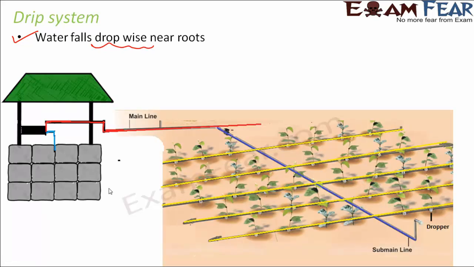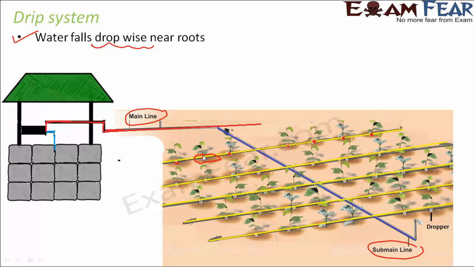So here, if this is the well, from the well again water will come to the main line. This is the main line. From this main line there is another sub main line. So this was the main line, this is the sub main line, and from this sub main line you have the perpendicular pipelines. These are the perpendicular pipelines, and everywhere you see it is connected, where drops of water will come out. Drops of water come out only near the root part.